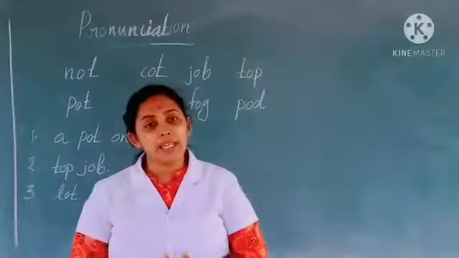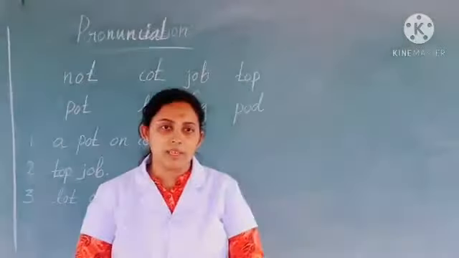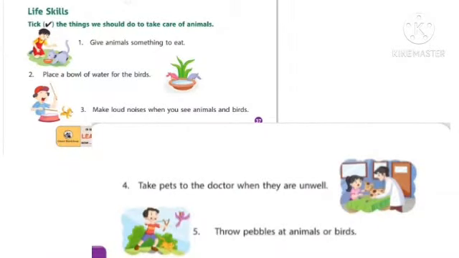So let us do the activity from page number 37. Life skills. Tick the things we should do to take care of animals. Here they are given some sentences. I will read one by one. First one, give animals something to eat. If we give any food to animals for eating, is that good or bad? Yeah, that is right. So we can tick it. Second one, place a bowl of water for the birds. If you place a bowl of water for the birds, is that good or bad? Yeah, that is right. So we can tick it.